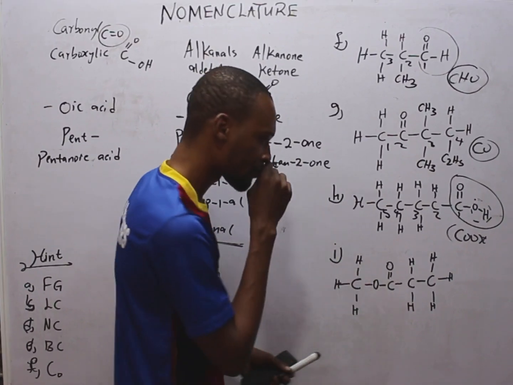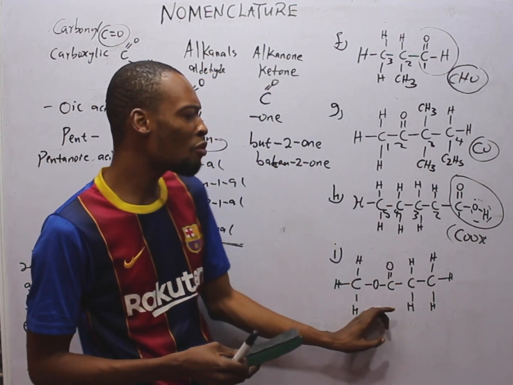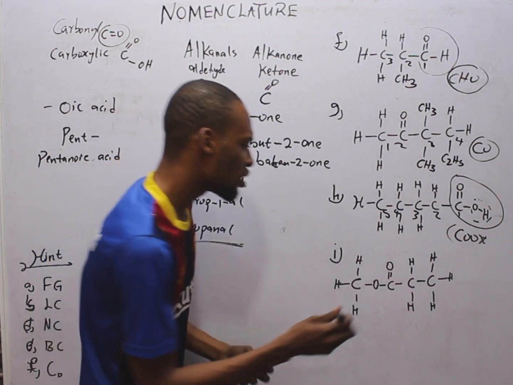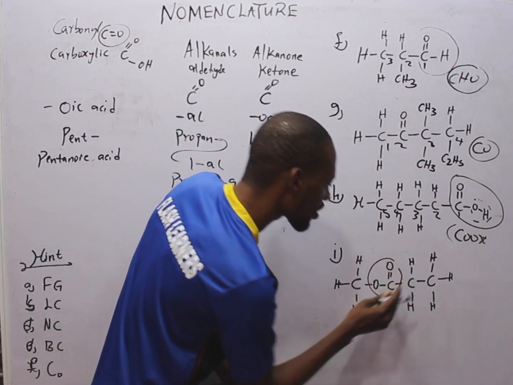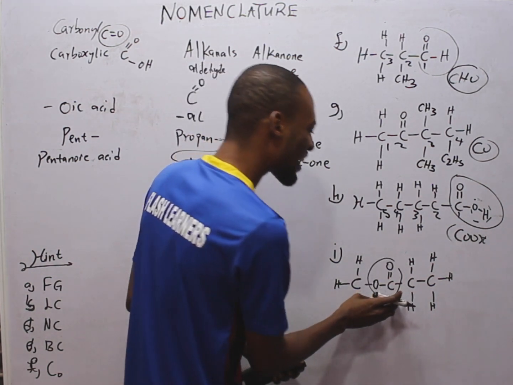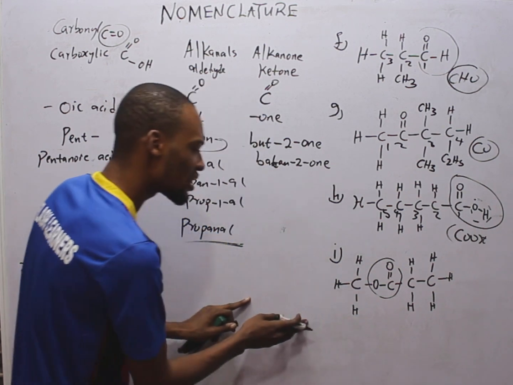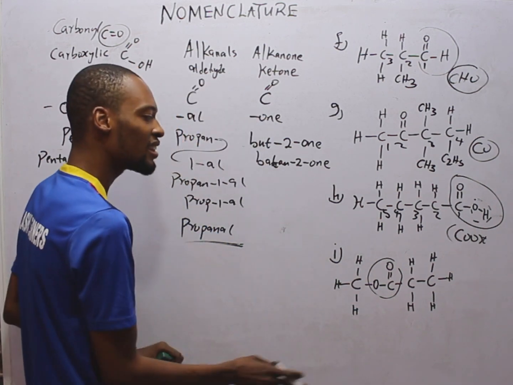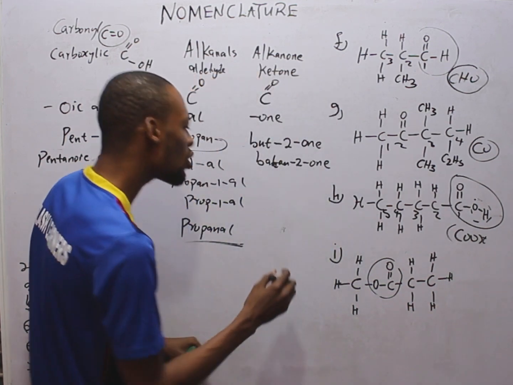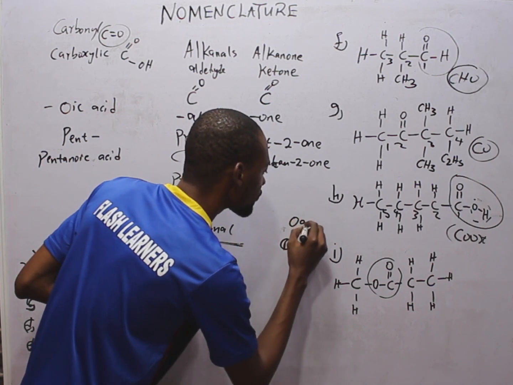This is an ester. If you remember my homologous series, I gave you the general way for ester. Esters, they have 2 alkyl groups. Now, you see something like this. Carbon, single bond to oxygen and double bond to oxygen. This is the alkanoate group. How do you name esters? You pick out the first alkyl group, then you name the second alkyl group, then you add noate to it. It ends with noate or oate.